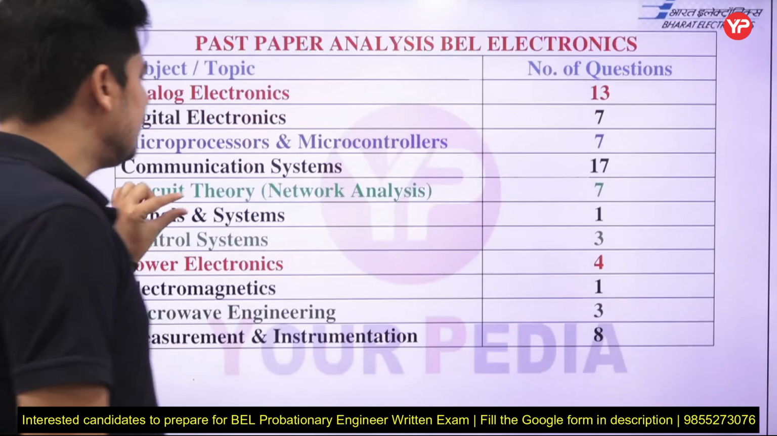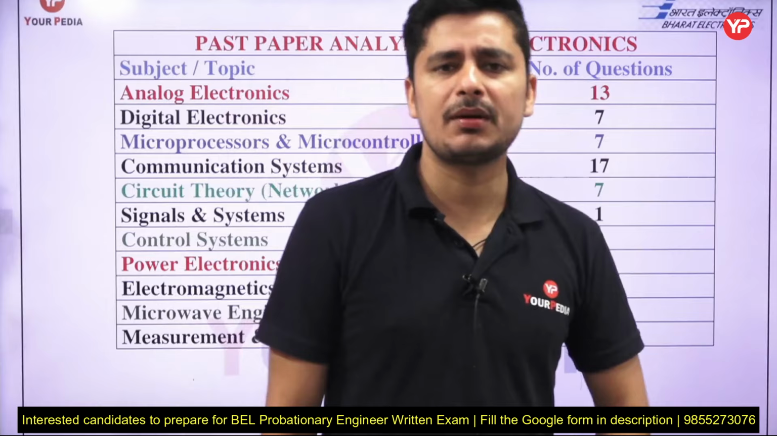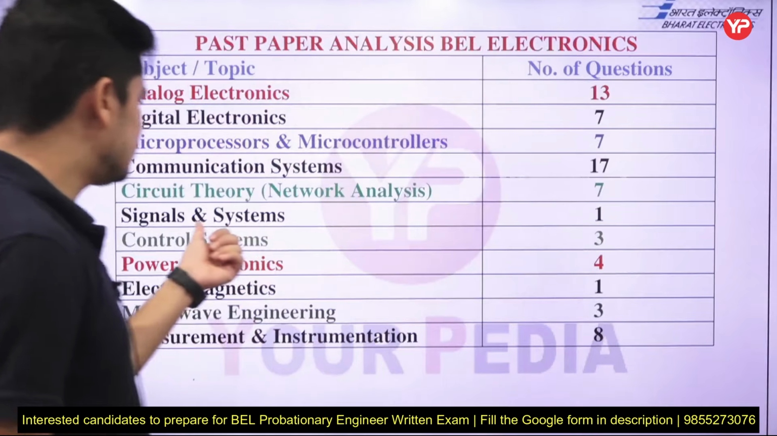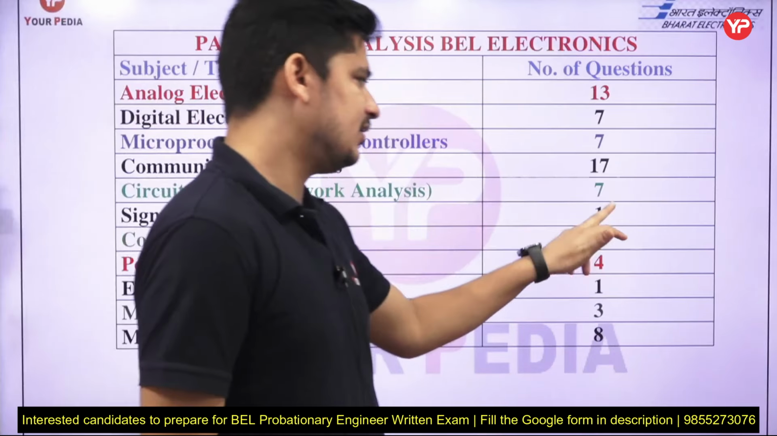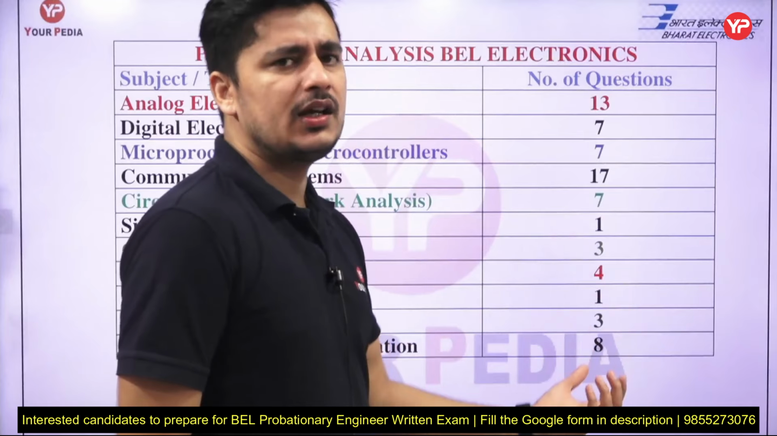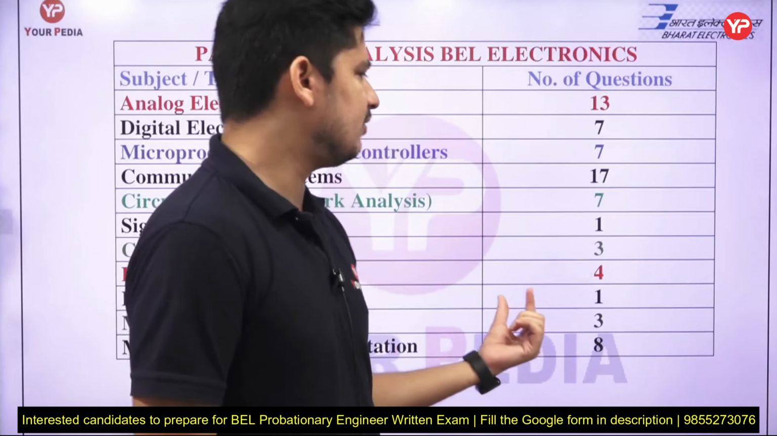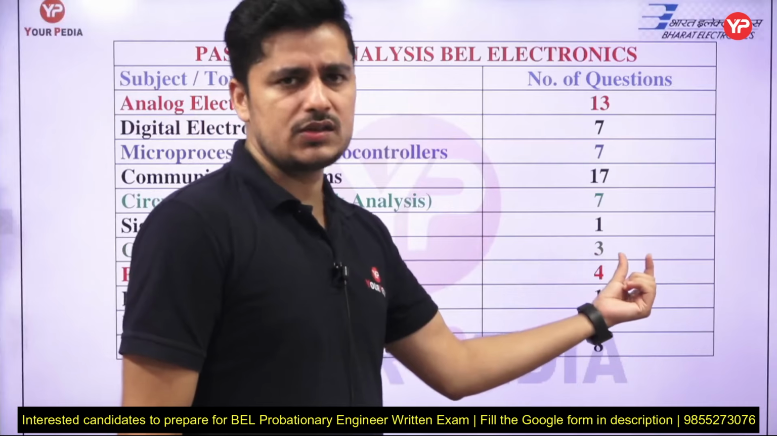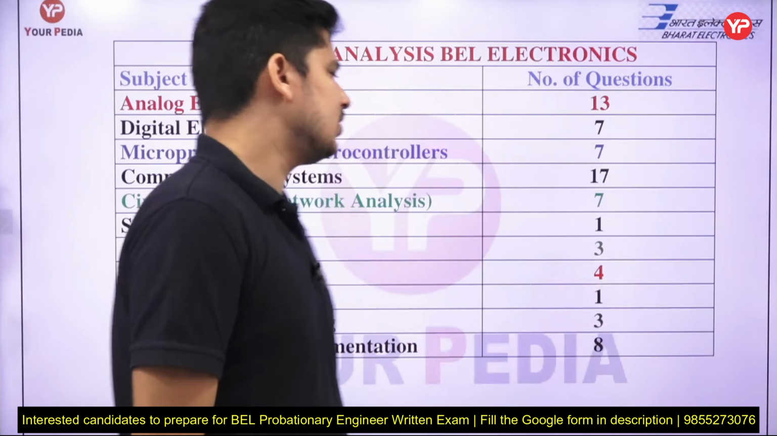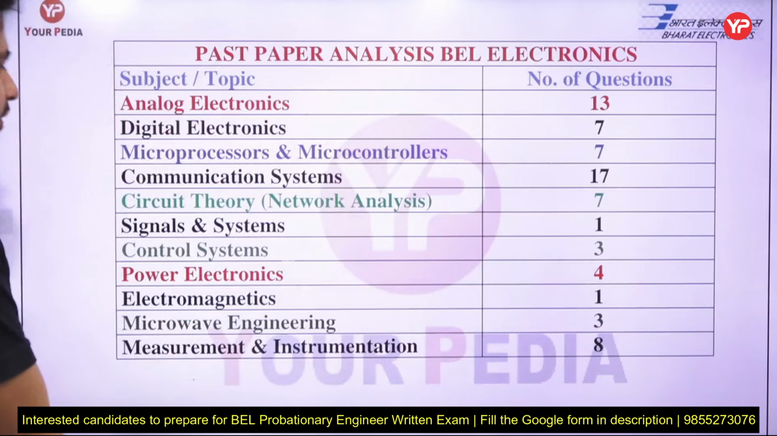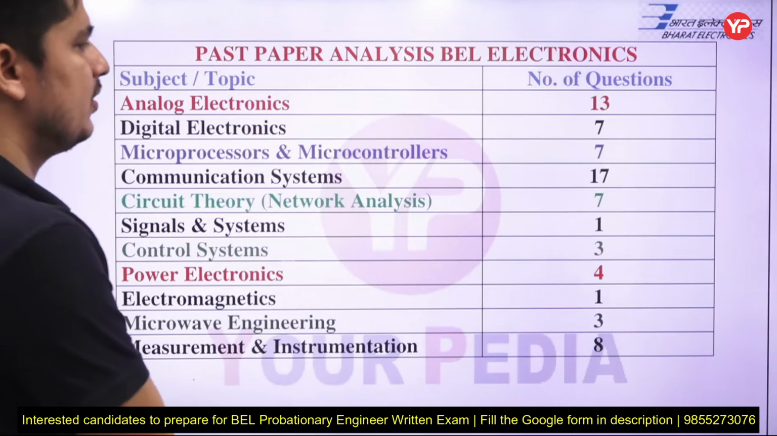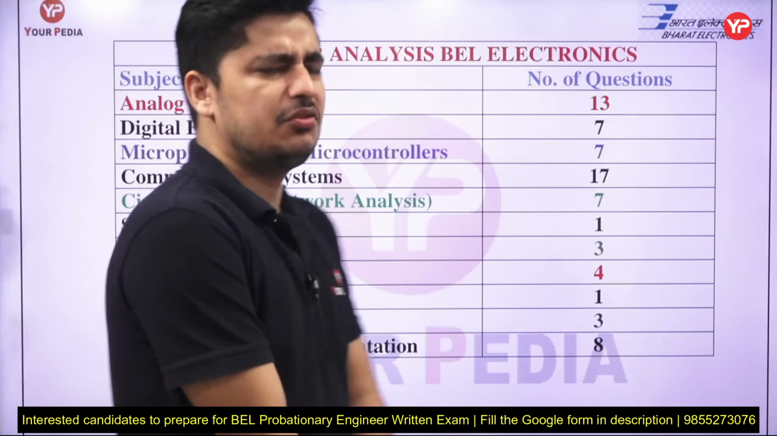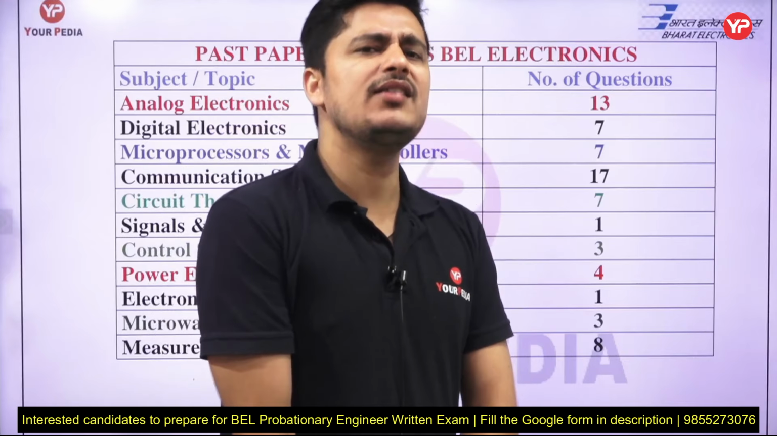But in the BEL permanent post exam which he released, signal system has more advantage than this. Here 1 question is there, but in the BEL exam you can expect at least 6 to 7 questions from that. Control system also has 6 to 7 questions there, but here it is 3 questions only. Power electronics has around 4 questions here, but in BEL mostly 1 question is there, so you can leave this subject. Power electronics is a wide subject, but not so wide that you have to prepare for it.